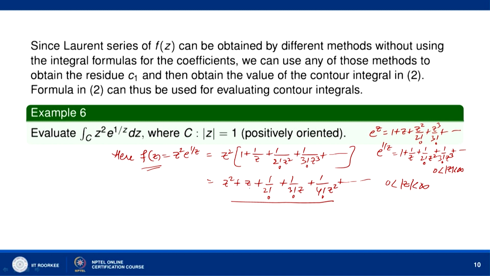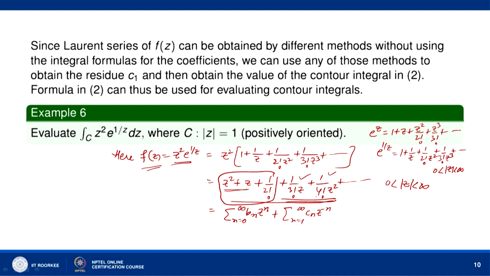You can see, because the principal part, this part corresponds to sigma n equal to 0 to infinity b_n z to the power n. Here we are taking z naught equal to 0, and this part corresponds to sigma n equal to 1 to infinity c_n z to the power minus n. So, the principal part contains infinitely many terms, and therefore, the singularity at z equal to 0 is an essential singularity.